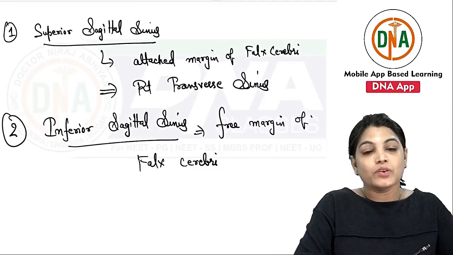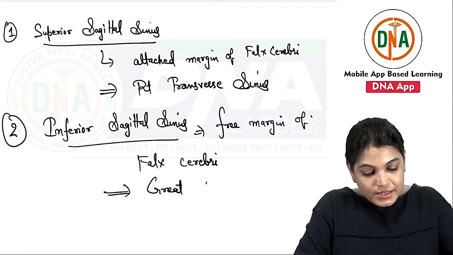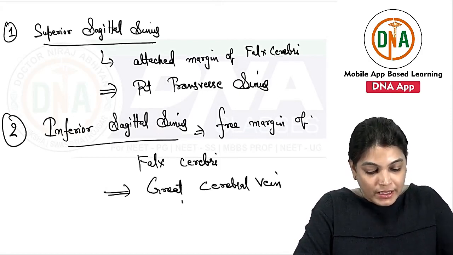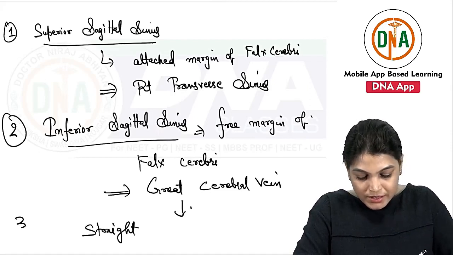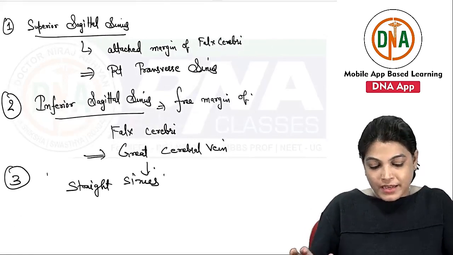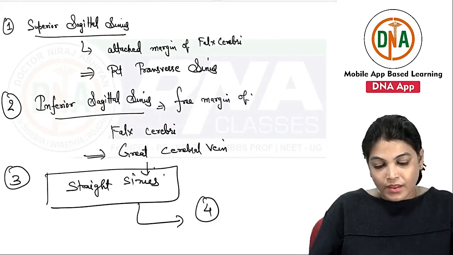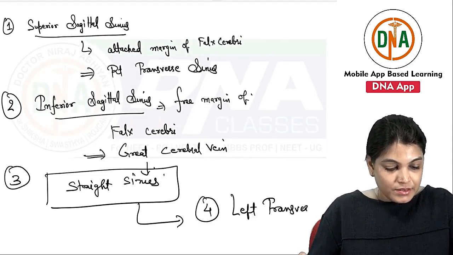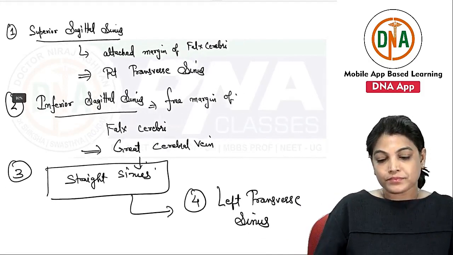It will get joined by the great cerebral vein of Galen, and ultimately it will continue into the straight sinus. The fate of the straight sinus is that it will continue into the left transverse sinus.